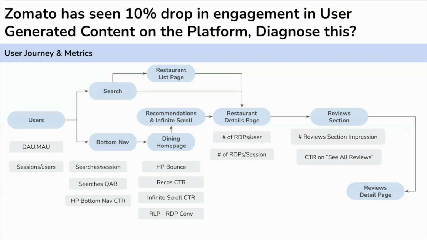In the review detail section, we will see the number of impressions of all the reviews. Let's assume that the number of impressions of the reviews has fallen. That means we had made some changes due to which people are coming till the review detail section, but not seeing the number of reviews which they were seeing before. And that is why they are not interacting much, so the engagement has also fallen. So we have identified that people are not seeing as many reviews as they were before. So we need to discover why that is the case.